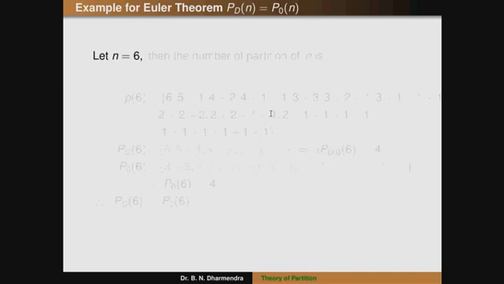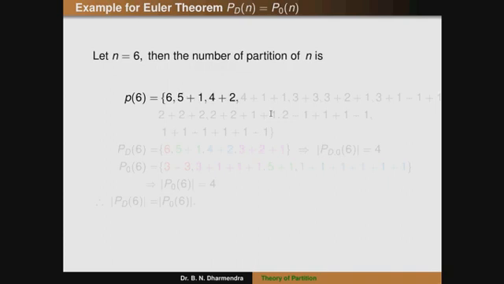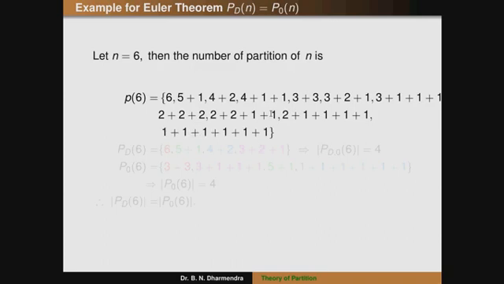Suppose n is equal to 6, then the number of partitions of n, P_p(6), is equal to: 6, 5 plus 1, which is a non-increasing term, 4 plus 2, 4 plus 1 plus 1, 3 plus 3, 3 plus 2 plus 1, 3 plus 1 plus 1 plus 1, and the next terms are 2 plus 2 plus 2, 2 plus 2 plus 1 plus 1, 2 plus 1 plus 1 plus 1 plus 1, and the remaining terms are 1 plus 1 plus 1 plus 1 plus 1 plus 1.